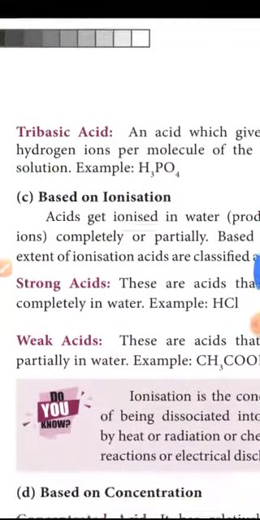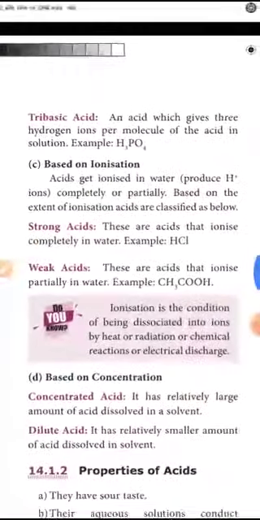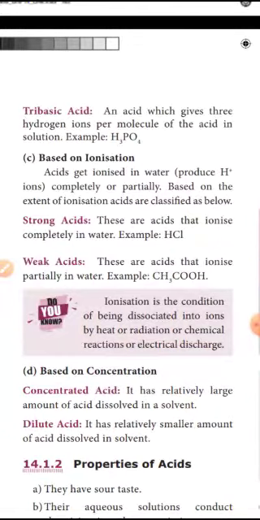Next, classification based on ionization. Ionization means it is split into ions. Acids get ionized in water completely or partially. Based on the ionization, they are classified into two types. One is a strong acid, another is a weak acid. Strong acid means an acid that ionizes completely in water. That is called a strong acid, for example HCl.